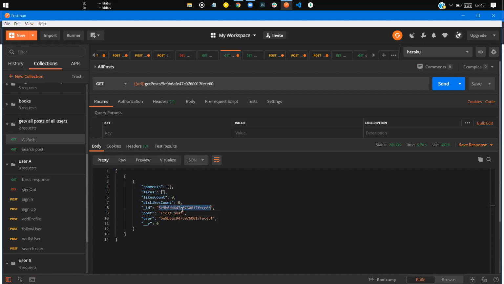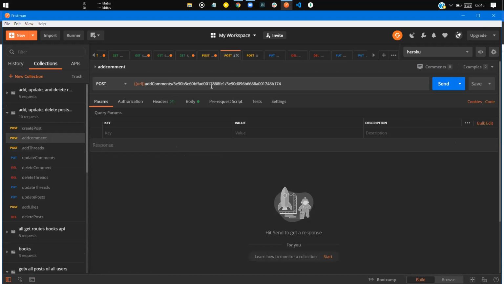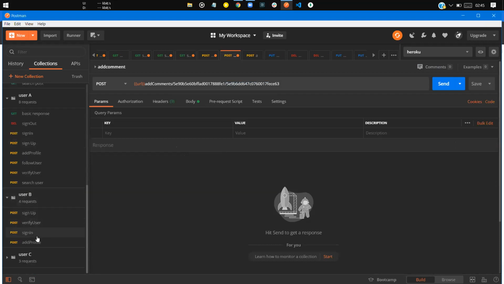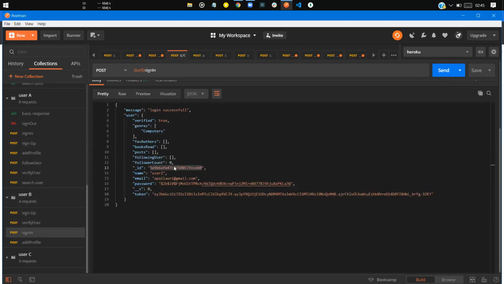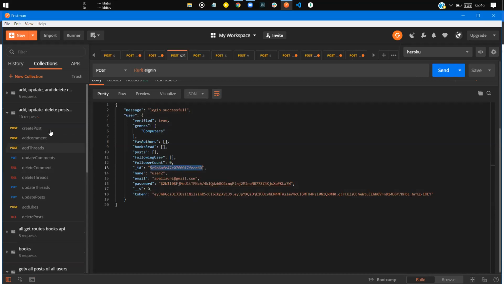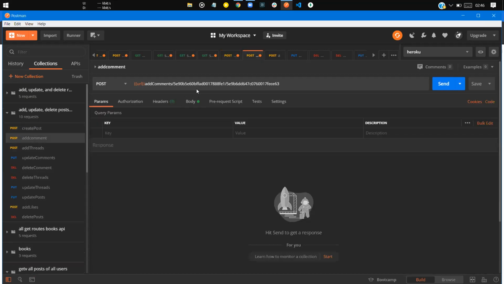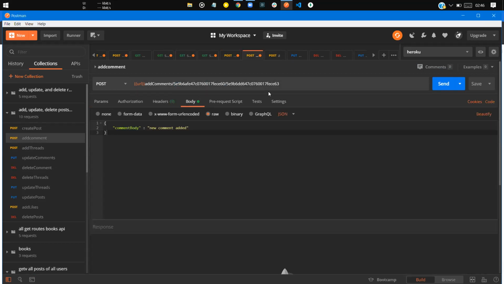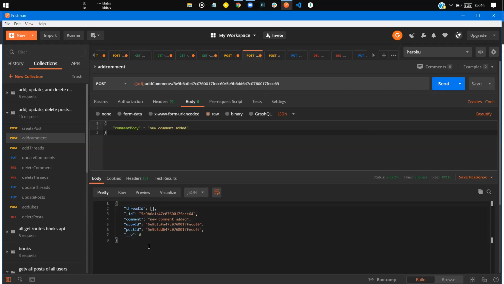Let's give that post ID. Yeah, add comment to that post ID. All right, and use this user ID to give the comment. Here you have to give the user ID and the post ID. So new comment added, I have already given this one, so let's, yeah. As you see, one thread, one comment has been created, right?